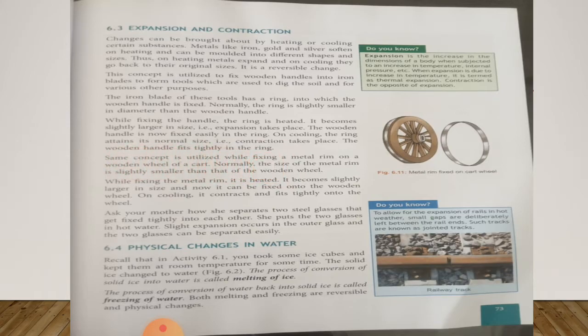So the ring is shorter than the wooden handle, as you all know. Because of this, sufficient heat is given to the iron ring, due to which the ring increases in its size, and when applied over the wooden handle, it is easily placed on it. After that, when the ring cools down, it retains its size, and so the wooden handle is held tightly by the iron ring. Is that clear?